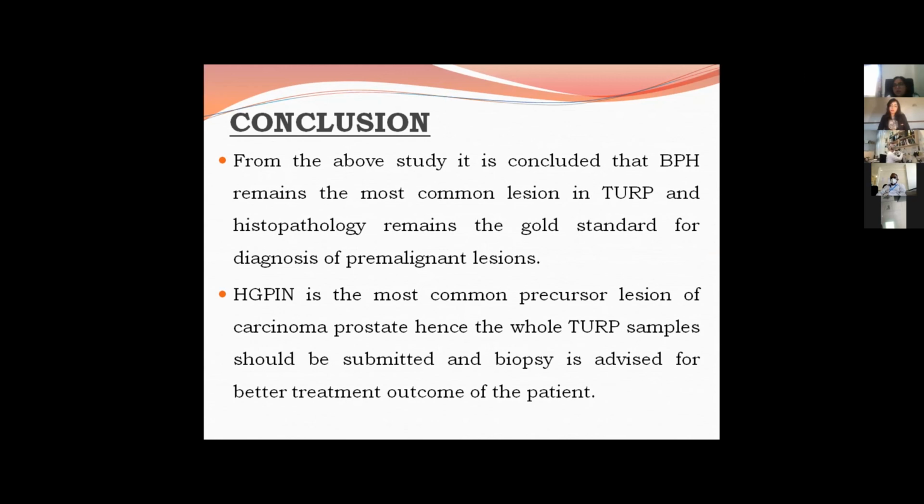And the most common pre-malignant lesion in the prostate is high-grade PIN, because low-grade PIN is not usually reported in BPH cases. Why? Because low-grade PIN is similar to the normal nodular hyperplastic glands of the prostate. But high-grade PIN has focally disrupted glands, presence of nucleoli, nuclear enlargement, and nuclear pleomorphic atypia, and the IHC markers correlate with adenocarcinoma prostate. That is why high-grade PIN is the only lesion which is considered as the pre-malignant lesion of the prostate.